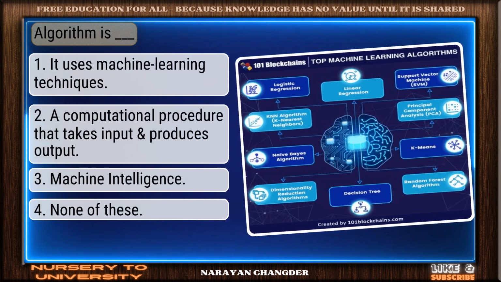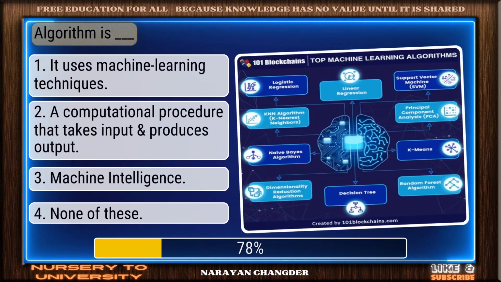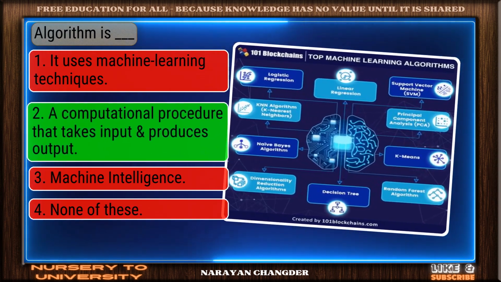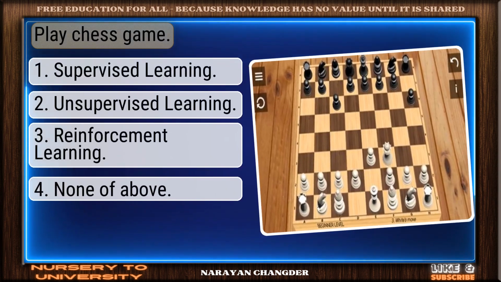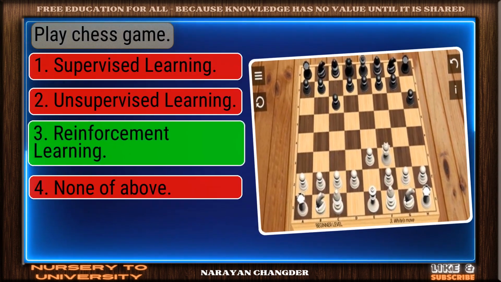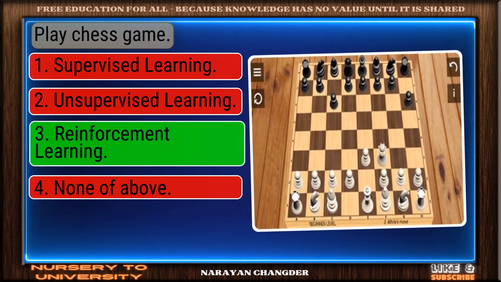Question number 77. Algorithm is dash. Perfect. A computational procedure that takes input and produces output is the correct choice. Question number 78. Play chess game. Excellent choice. Reinforcement learning is the right answer.